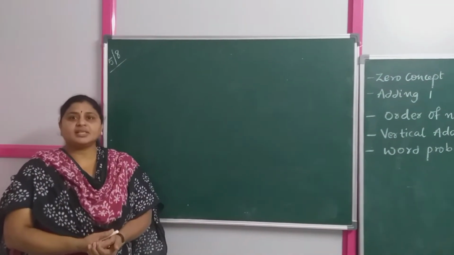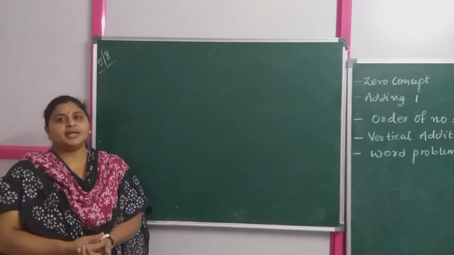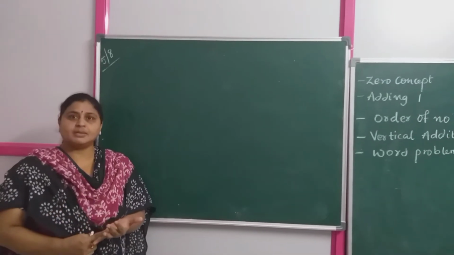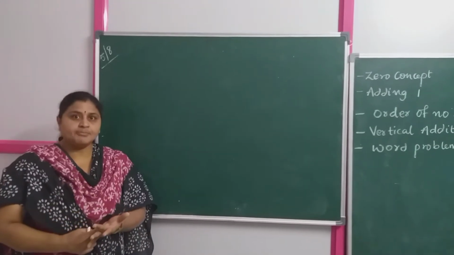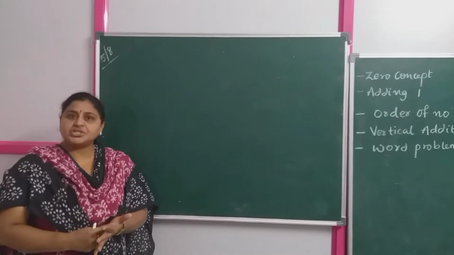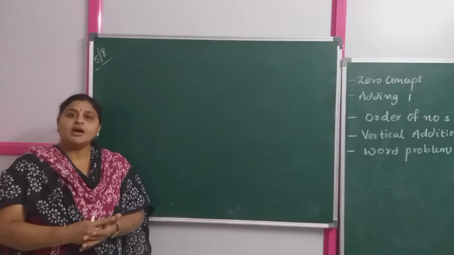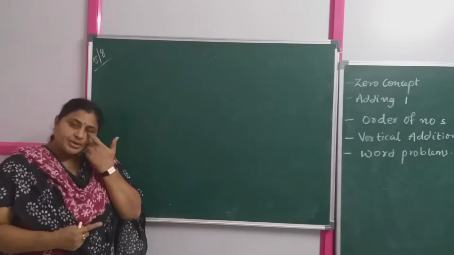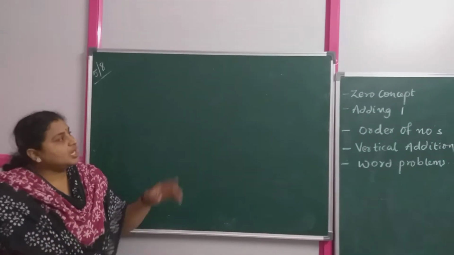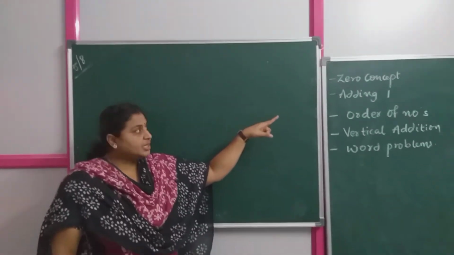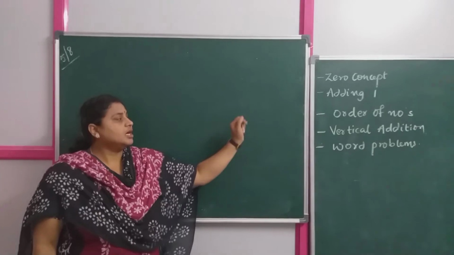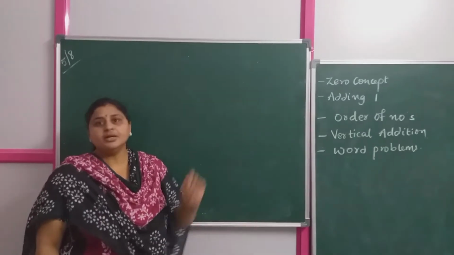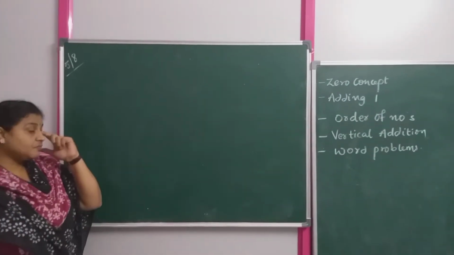Yes. Now in the previous class you learned, what did you learn in addition? You have learned what is the meaning of the addition, what are addends, what do you mean by sum, and you have learned the picture addition, and also you have learned the horizontal addition. Right. Now today we are going to learn about zero concept, adding 1 to a number, order of the numbers, vertical addition and word problems. Now let us see one by one.